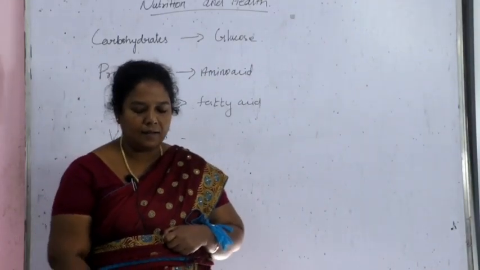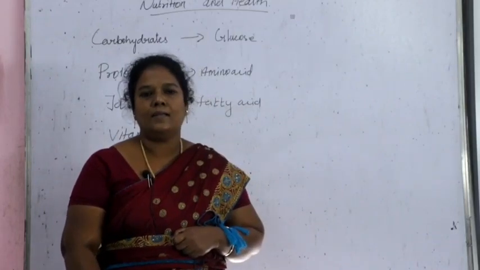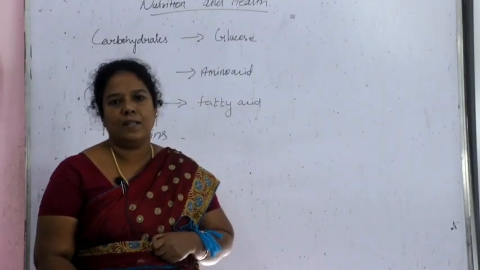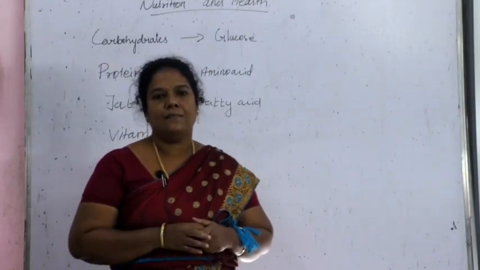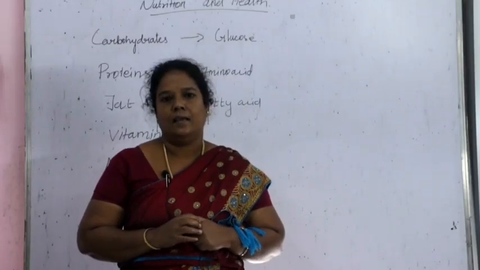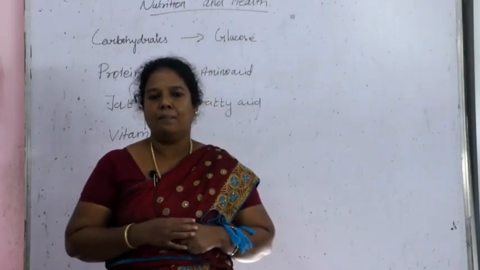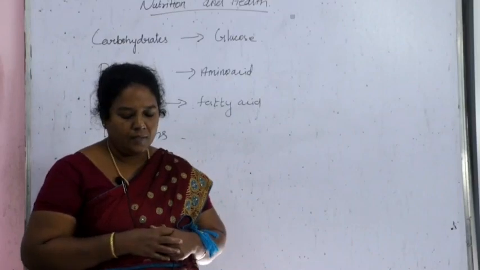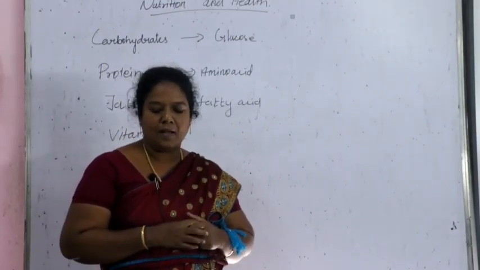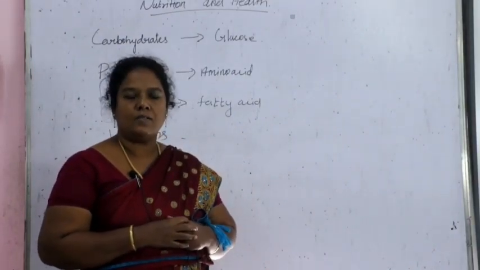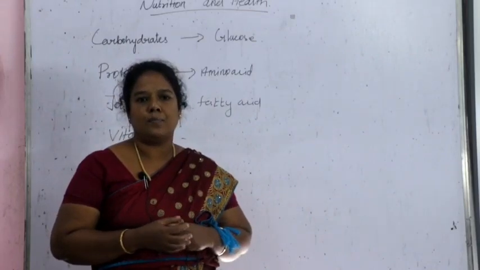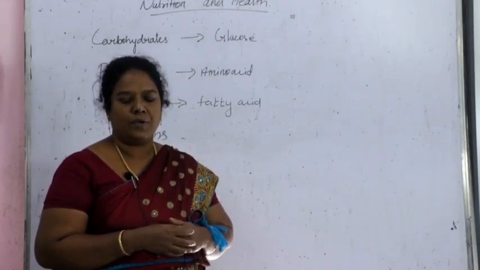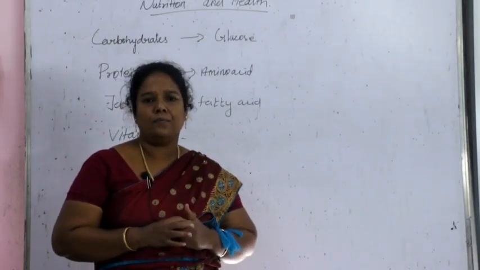So listen children, first you have to understand what is food. Food is defined as any substance, whether it comes from plant or animal, consumed to provide nutritional support to organisms. Why do we eat food, children?